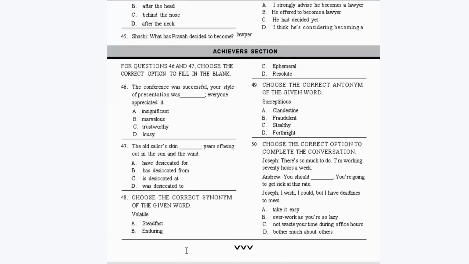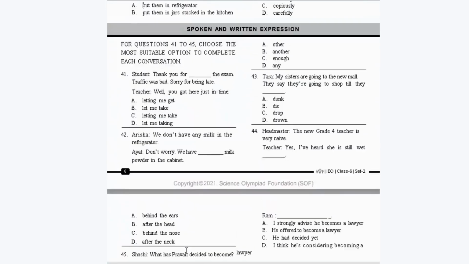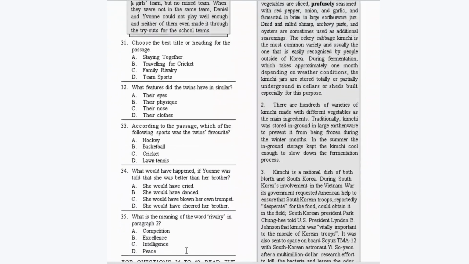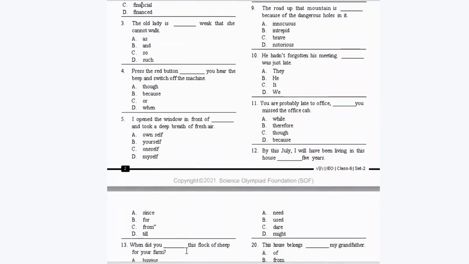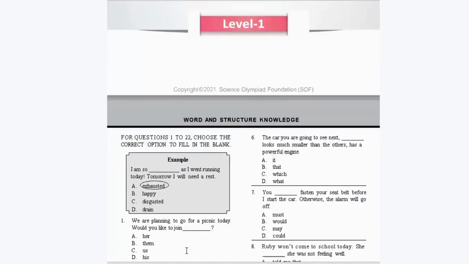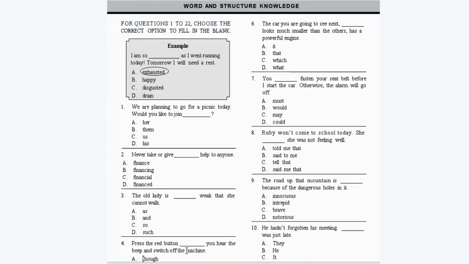Now, the Achiever section is your last section. In this section, you may get questions from grammar, vocabulary, and conversation. But unlike the previous sections, in this section, each question carries 3 marks. So you have to be very careful while attempting this section. Now, let's go back to our first section. Yes, so Word and Structure Knowledge is your first section.